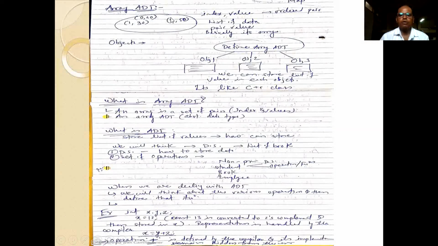So this is the ordered pair of index and value. The first number represents the index position and the second integer represents the value. That means the value 40 is stored at the 0th index position.